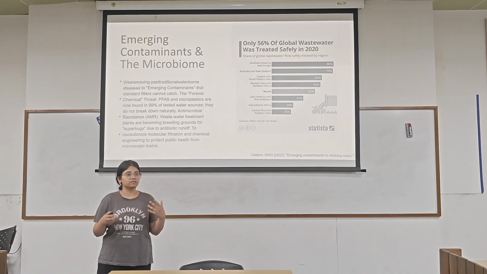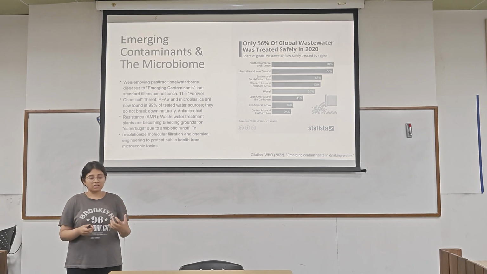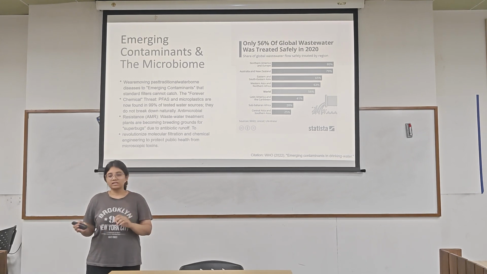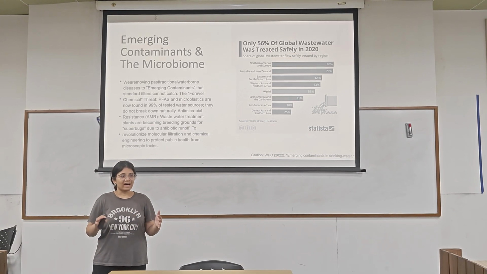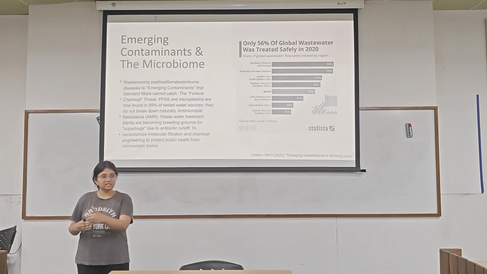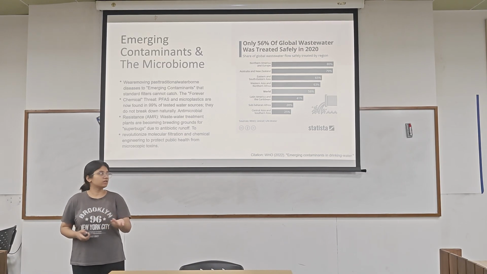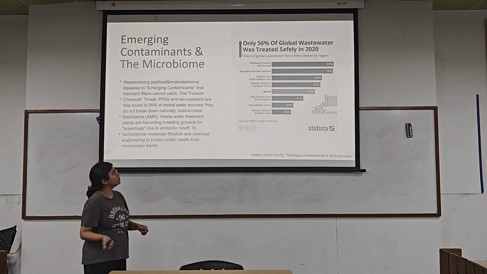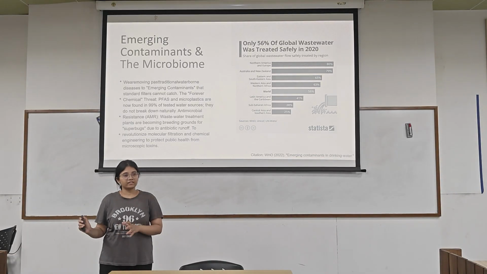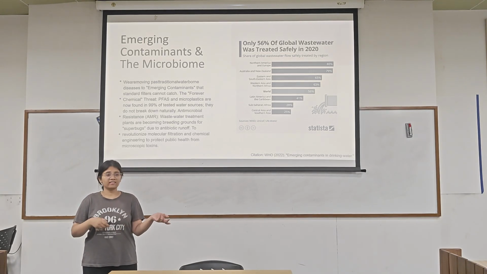An example is emerging tuberculosis, which can't be treated with our normal tuberculosis treatment, and we do not have a treatment system right now. We still have to do more research. Around 56% of the global wastewater is treated safely, so there's still 44% that has not been treated properly.